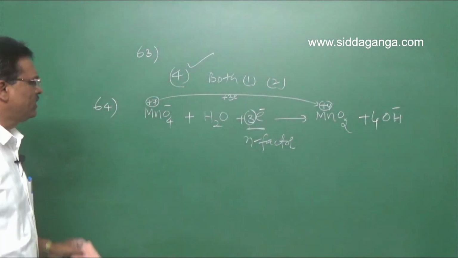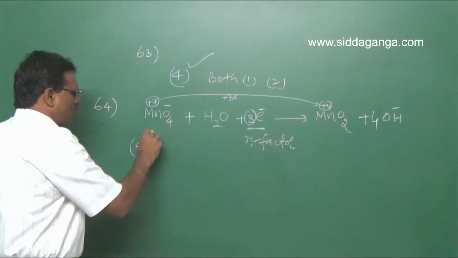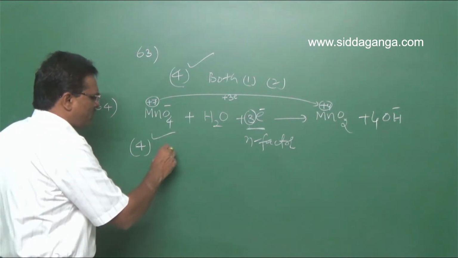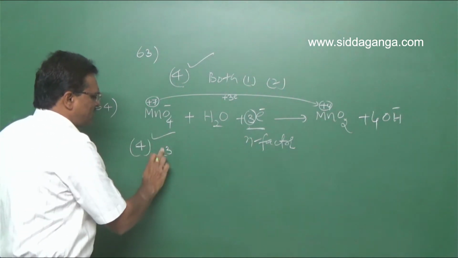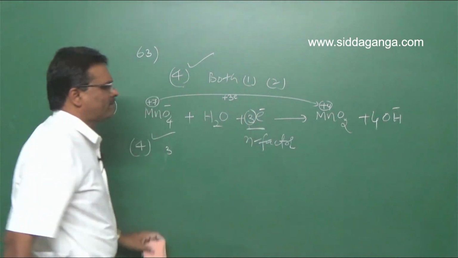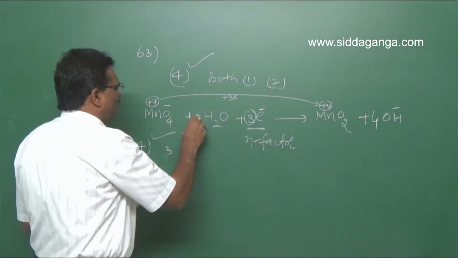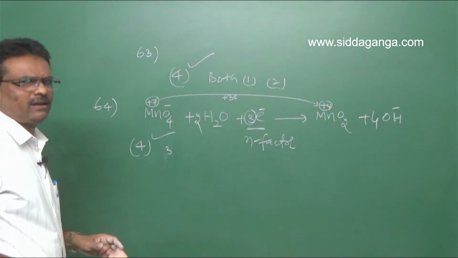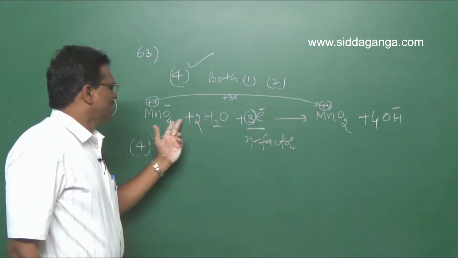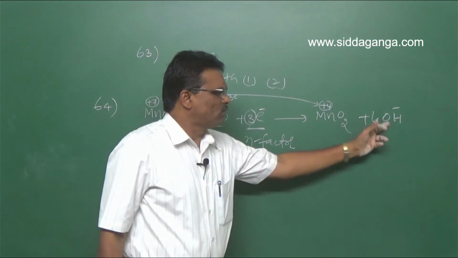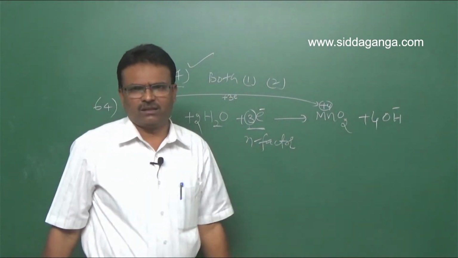So your option is the fourth one. The fourth option is right, where 3 is given. This 3 is the N factor. Here, because there are 4 OH minus, see what happens: 2H2O. Clear? So 4 hydrogen, 6 oxygen atoms, 2 plus 4 is 6. Balanced on both sides.